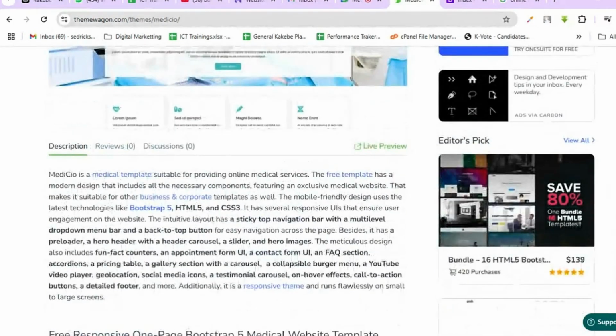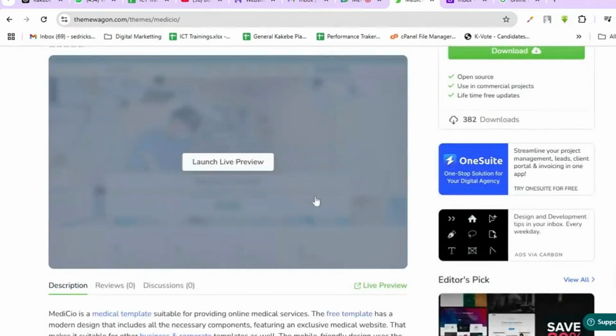So here is just a description of what the template is. Medical is a medical template suitable for providing online services. This free template has a modern design that includes all necessary components and features, including a medical website. That makes it suitable for other businesses and templates as well. So you can change this to any business.